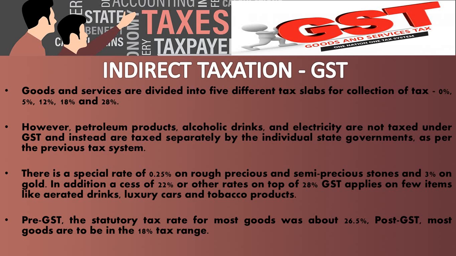As per the previous tax system, there is a special rate of 0.25% on rough, precious and semi-precious stones and 3% on gold. In addition, a cess of 22% or other rates on top of 28% GST applies on a few items like aerated drinks, luxury cars, tobacco products. Pre-GST, the statutory tax rate for most goods was about 26.5%. Post-GST, most goods are taxed at an 18% tax rate. It will reduce the burden of tax.